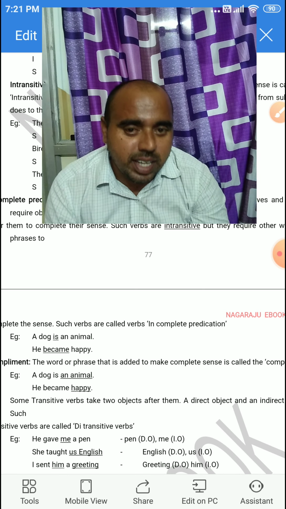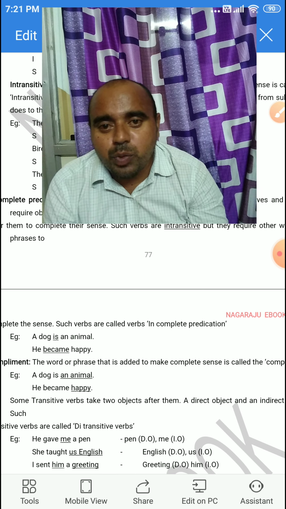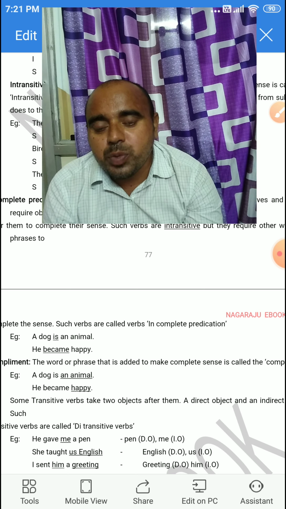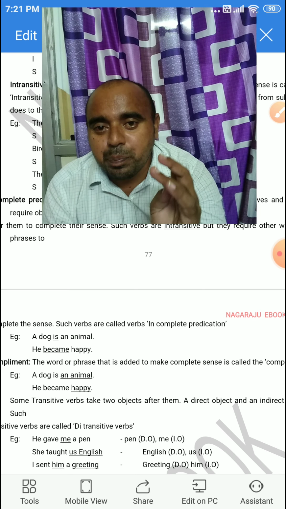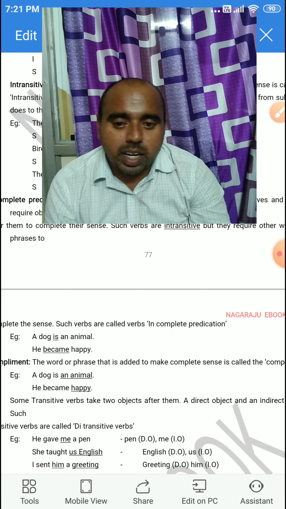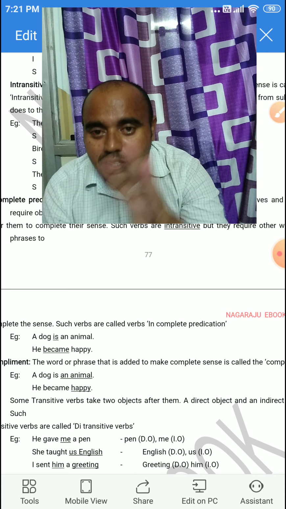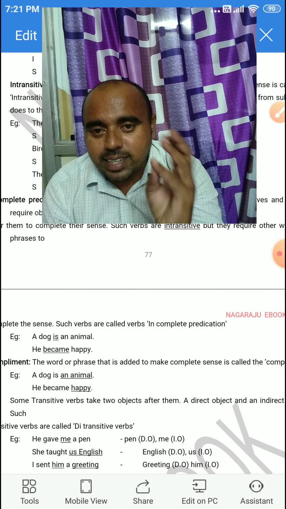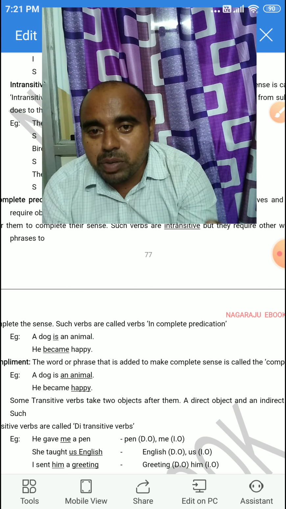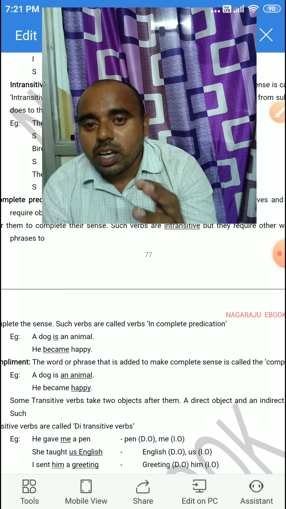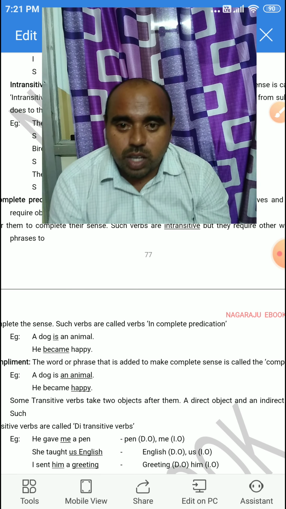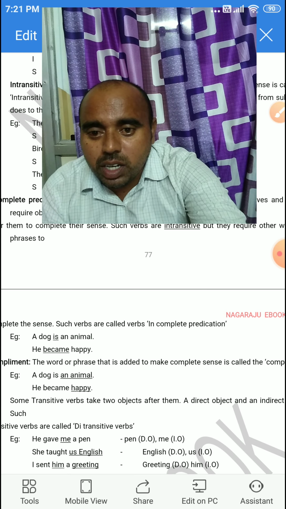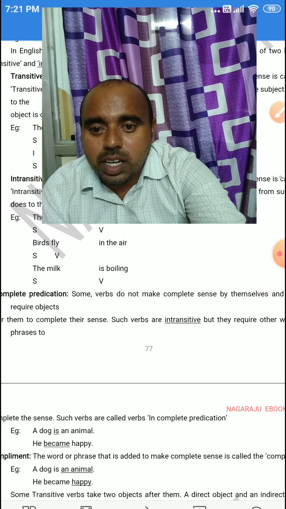Mainly we see two kinds: attributive adjectives and predicative adjectives. In numerical adjectives there are three again: exact number, serial number, and the order of things. So these three are very important.